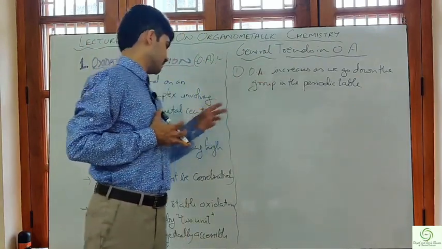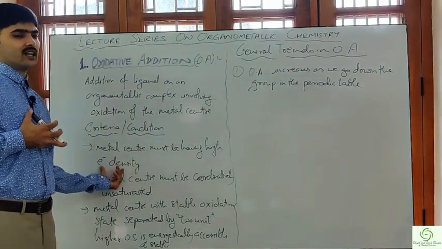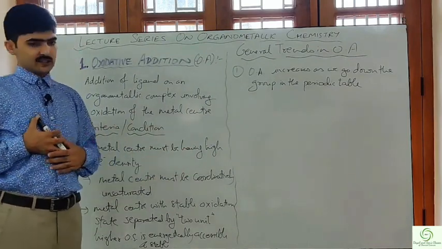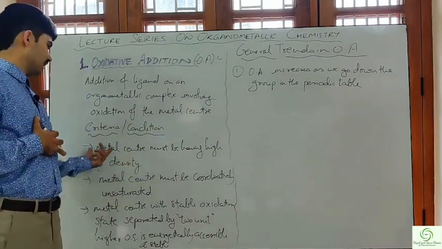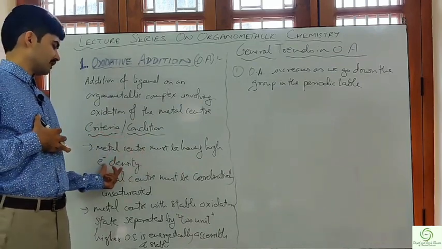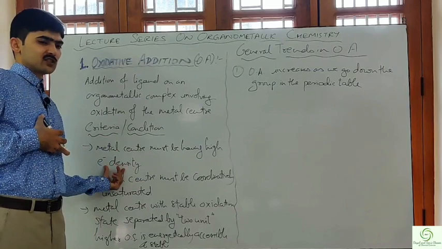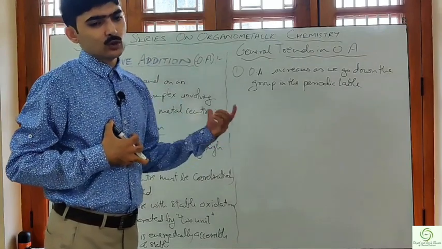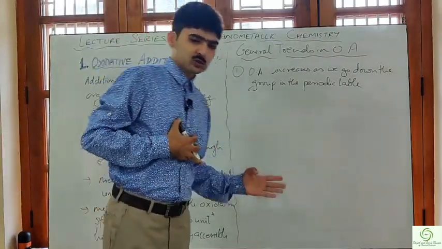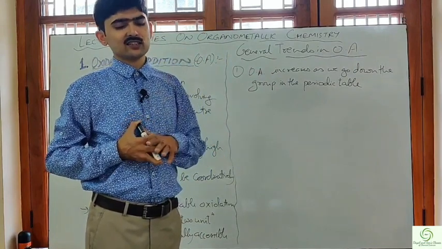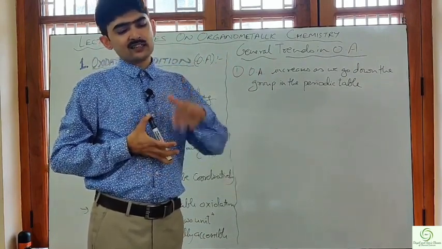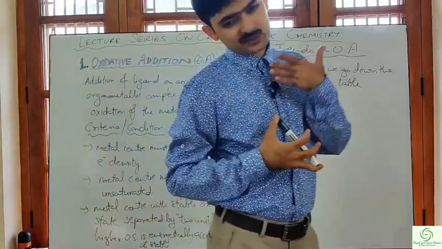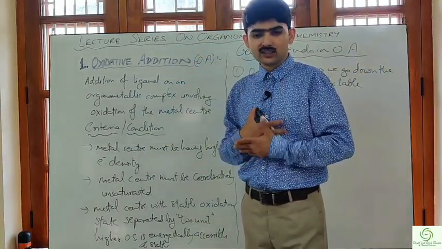This is because having high electron density means a high tendency to lose the electron. That means low ionization energy. In the criteria we have discussed, the metal center must have high electron density, and due to this high electron density, what is happening? Electron donation becomes easier. That means the ionization energy should be low, and as we go down the group the ionization energy decreases. As a result, the tendency of oxidation of the metal center increases, and since the oxidation tendency increases, the oxidative addition tendency will increase.